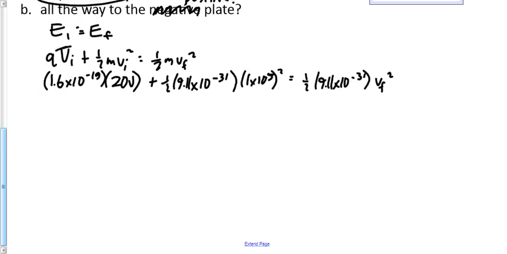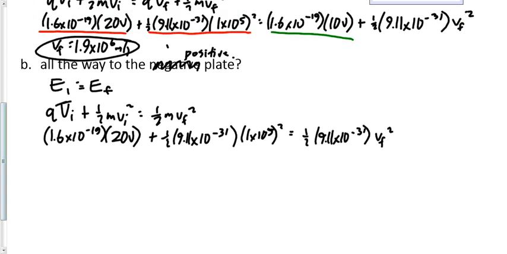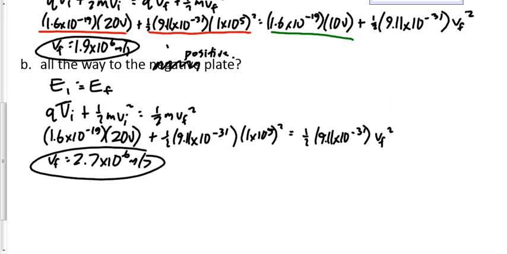Expect VF to be bigger or smaller than 1.9 times 10 to the 6? Probably bigger, right? But definitely bigger because we're speeding up. And as we go all the way down the hill versus halfway down the hill, it's going to be speeding up even more. 2.7 times 10 to the 6 is what we get for this. So we see those two numbers. We don't know for sure when we see them that they're right, but man, they sure seem good. They sure seem reasonable.